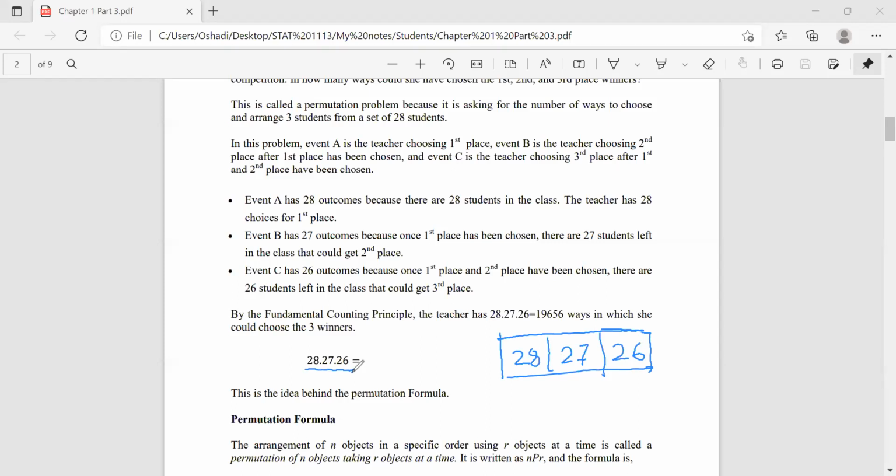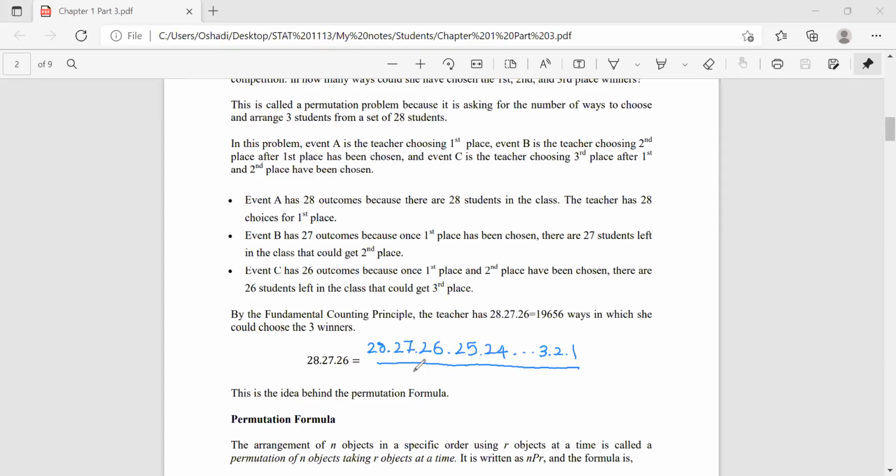So now I can write this as 28 into 27 into 26 and 25, 24 up to 3, 2, 1 and divide the same by 25, 24, 3, 2, 1. So nothing has been changed, right?